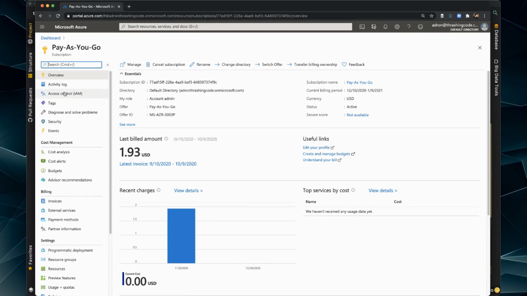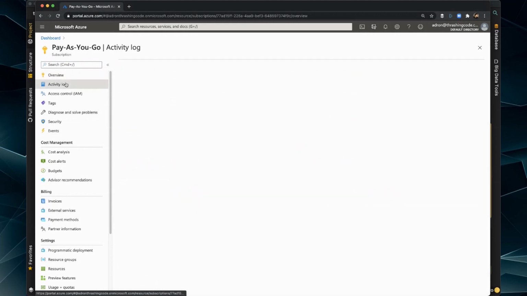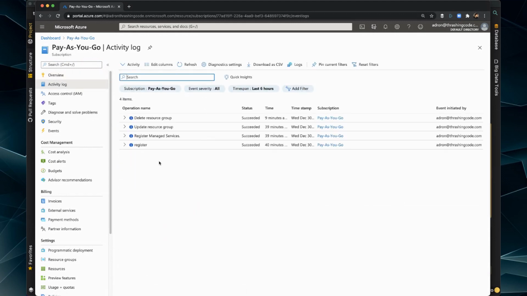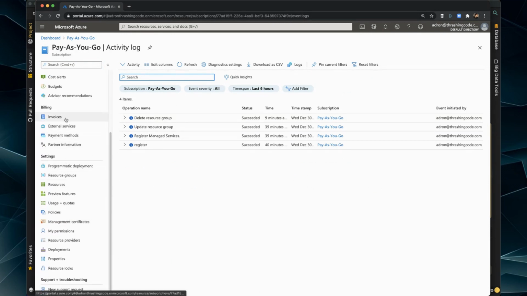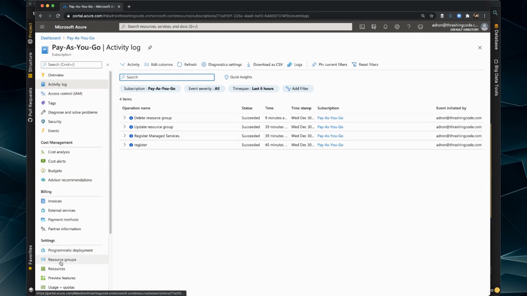What was I just on? So overview, activity log. There we go. So that's what I'm doing. This is the right thing. So if I go down to, where was it? Resource groups,